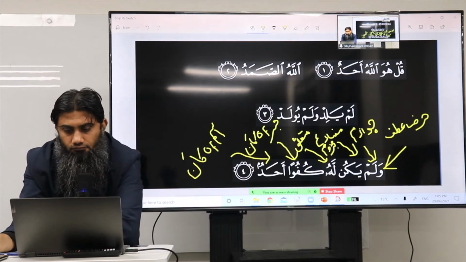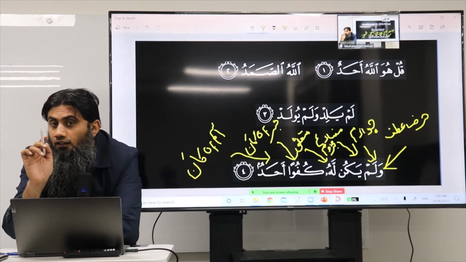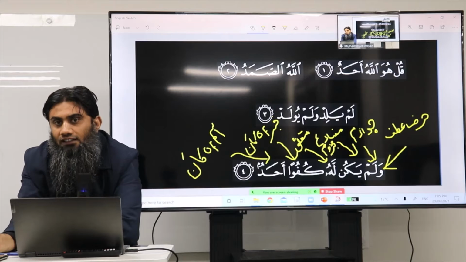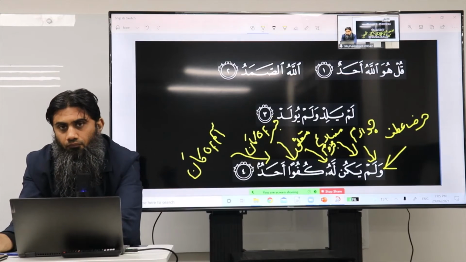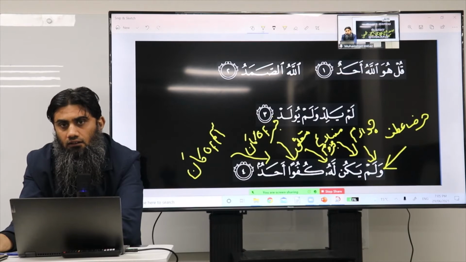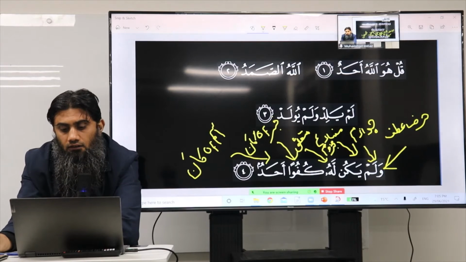Wa is and, or rather. Lam is does not or not. Did not, but it will be in the present tense now because of the yakun. Normally lam means did not. Lam yakun, meaning in the present tense, mudare, we should translate as is not, something like that. Walam yakun meaning that he is not, or he does not something.